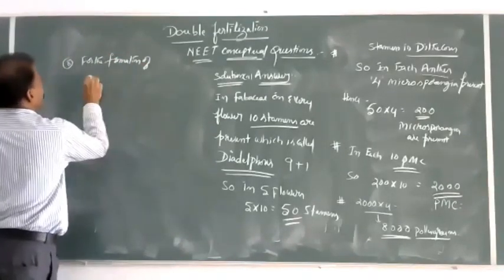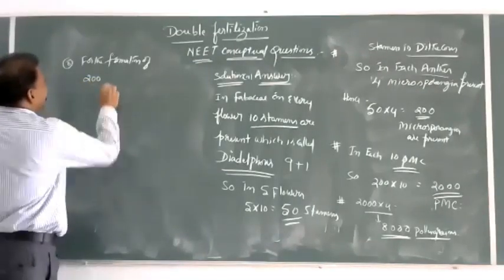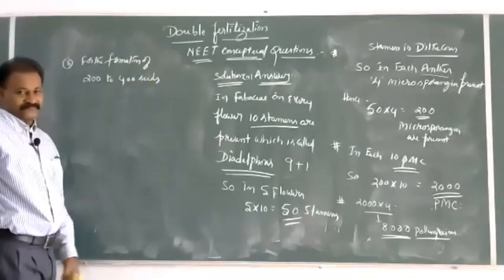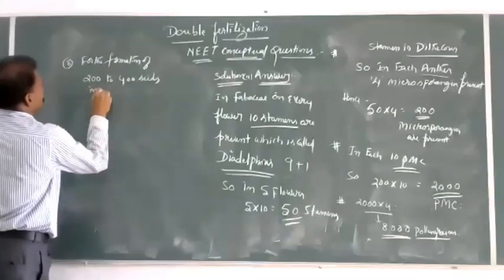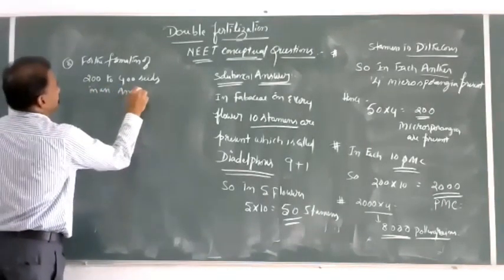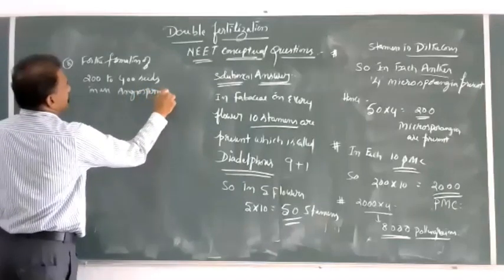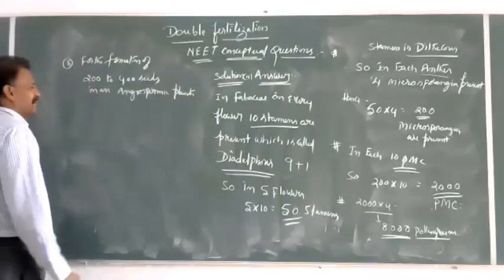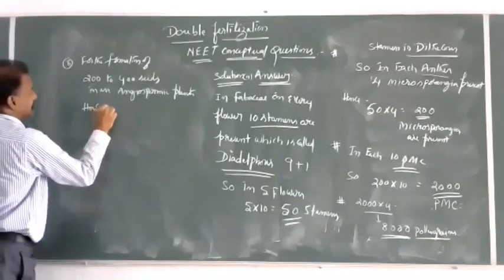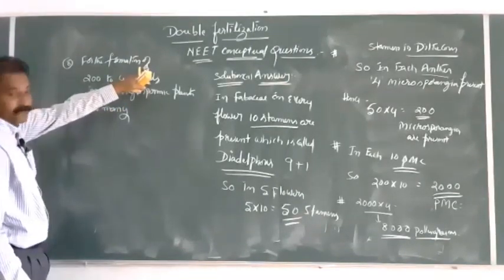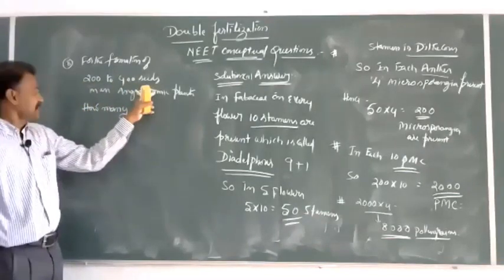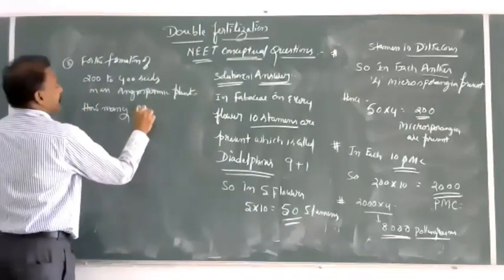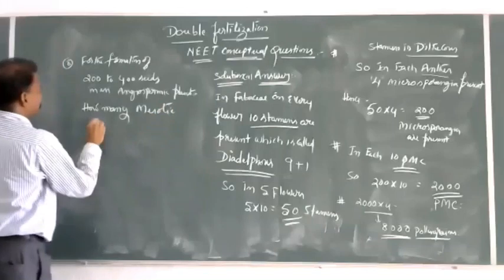For the formation of 200 to 400 seeds in an angiospermic plant, how many meiotic divisions are required?